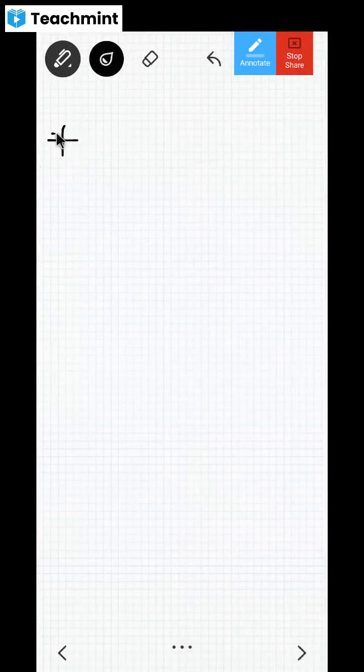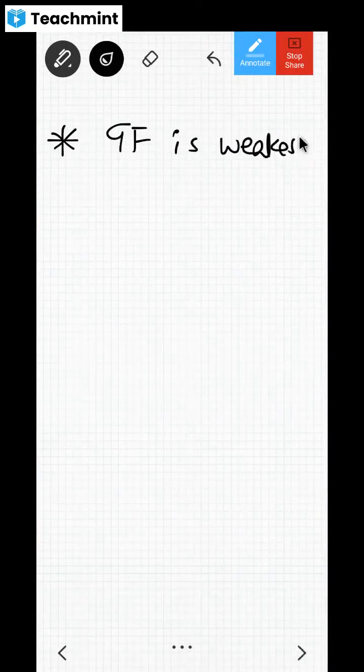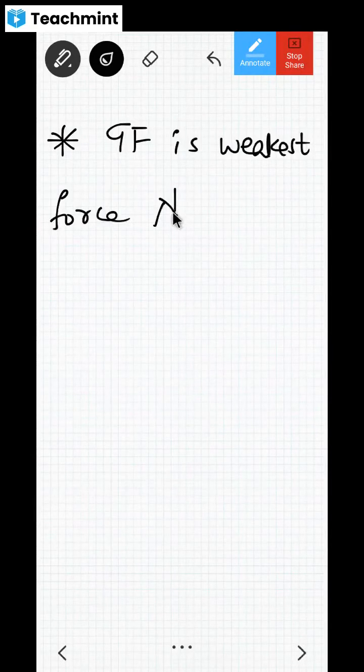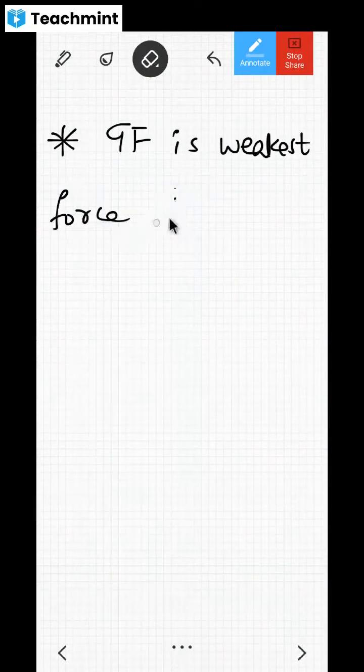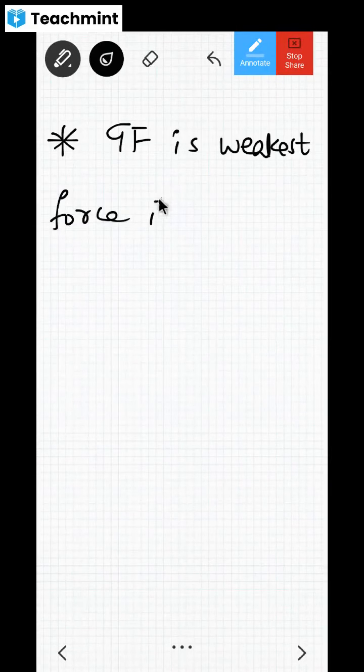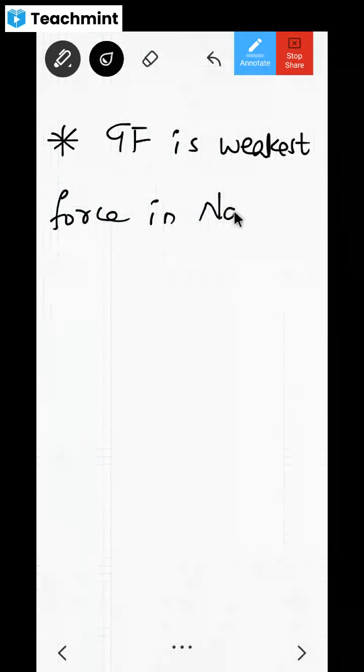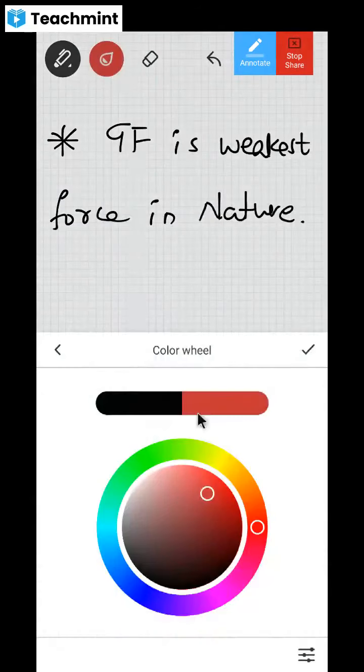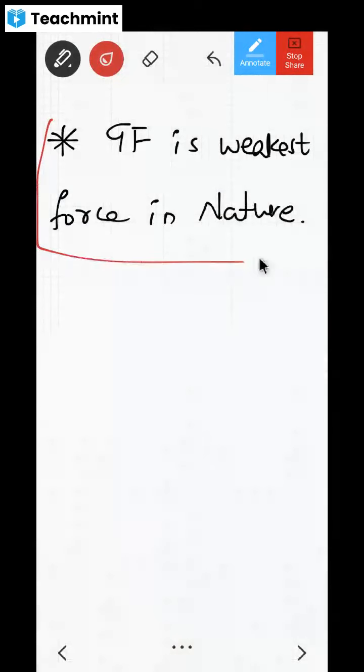Now, the next point is gravitational force is the weakest force in nature. Why is it like this? We'll understand this. The main things are there in 11th standard, but I will try to give you a feel of this. Gravitational force is the weakest force in nature.